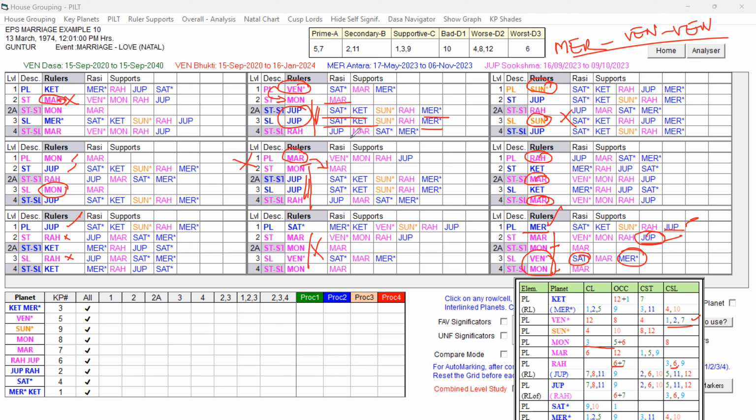Normally, I used to say that if the destiny planet itself, that is the seventh sublord, is in the star and sub of a weak planet, that planet will not conduct the event during its own bhukti. But here, that is the only planet that is favorable and has got a favorable sublord. So that is the only planet that can act as the Bhukti Lord and also Antara Lord. So in the Venus Dasa, Mercury Bhukti, Venus Antara, the native got married. Understand?